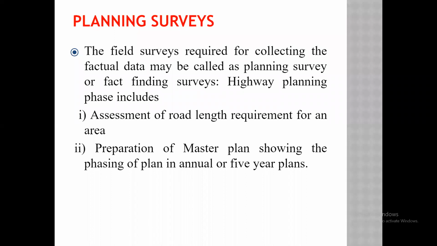So we need to decide such a master plan, and we have to go by phase. We should add the phases in that plan. We have to decide the date-wise plan: in this period, we have to do this work; in this period, we should do this work.